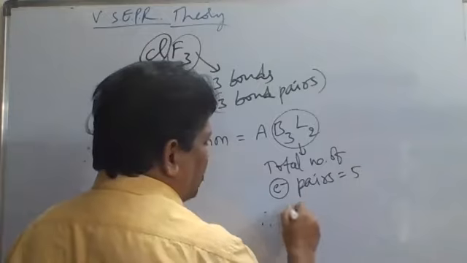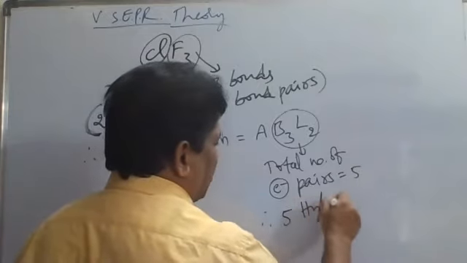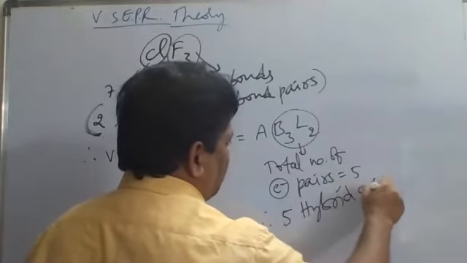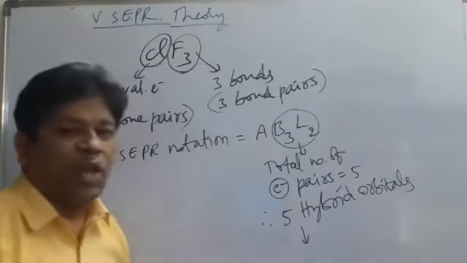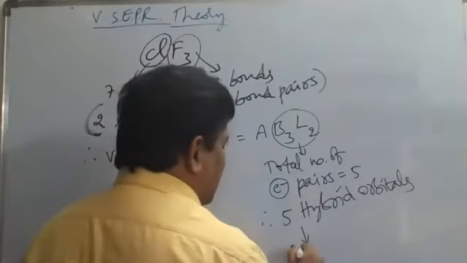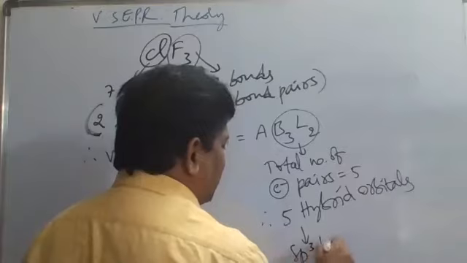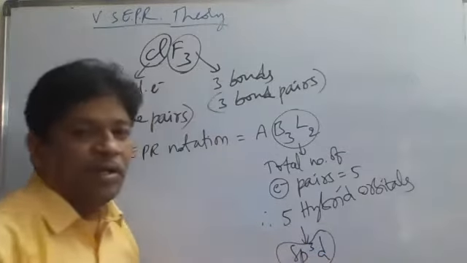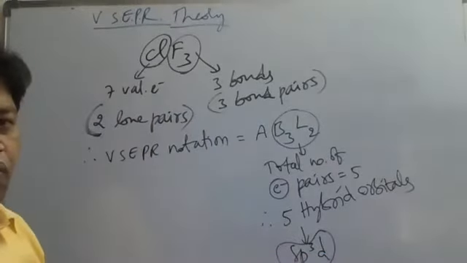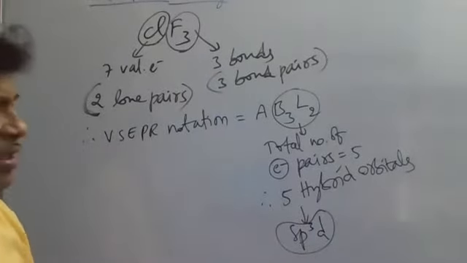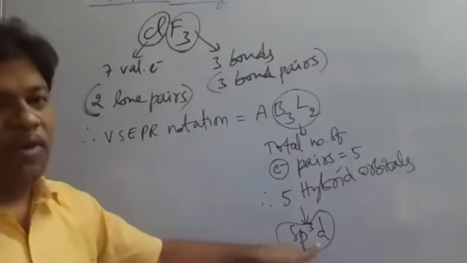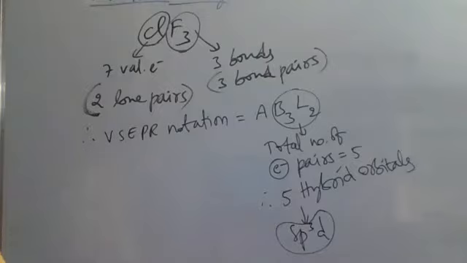Therefore, how many hybrid orbitals? 5 hybrid orbitals. Which type of hybridization has 5 hybrid orbitals? sp3d. So sp3d will be the type of hybridization in the ClF3 molecule.